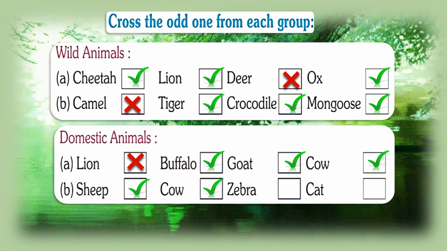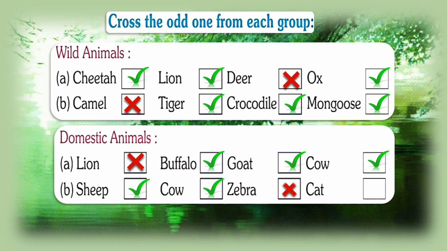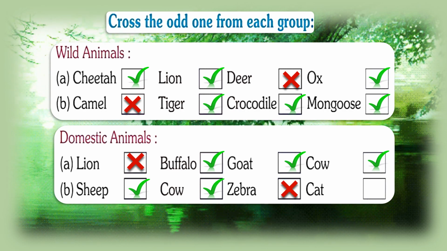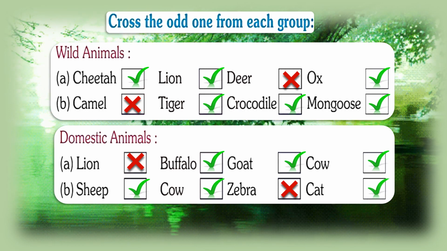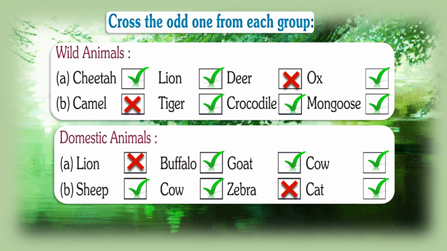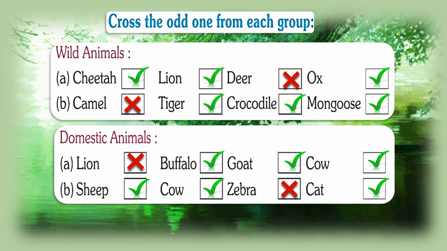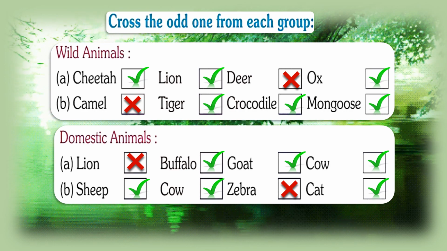Cow is again a domestic animal. Is zebra a domestic animal? No, it's not. Cat is a domestic animal. You can take the cat at home.